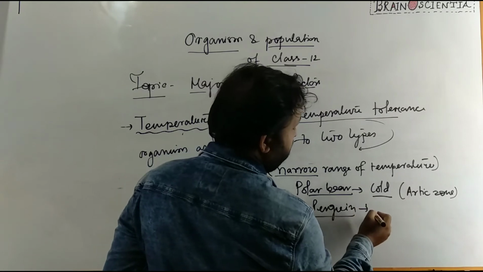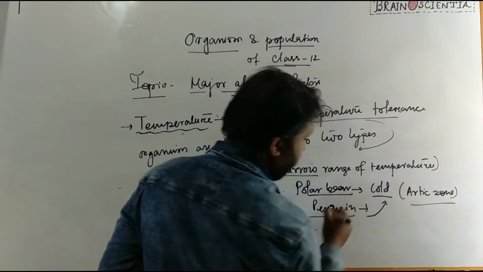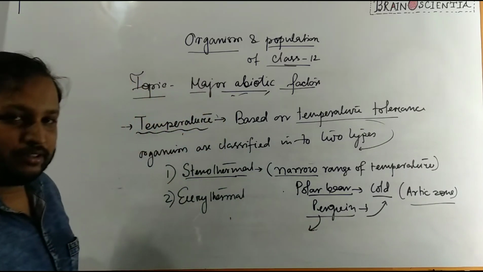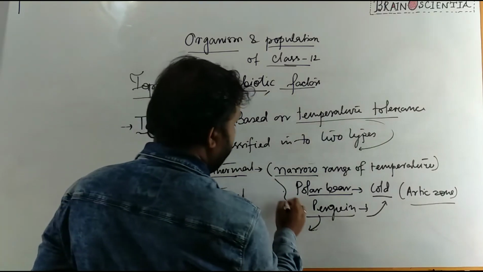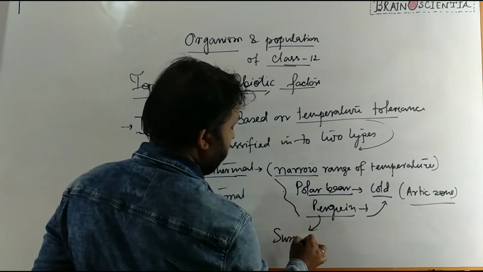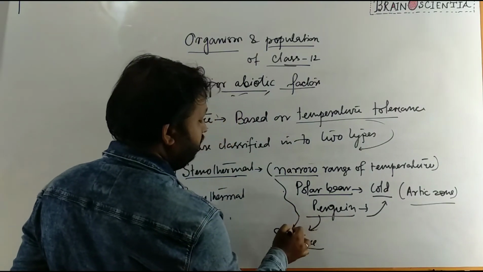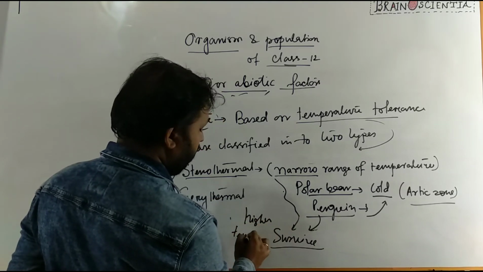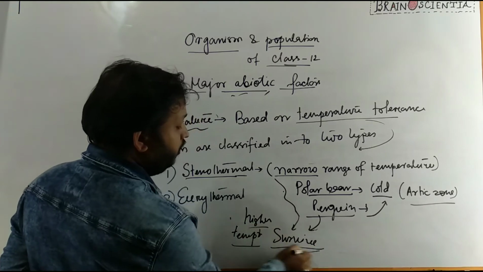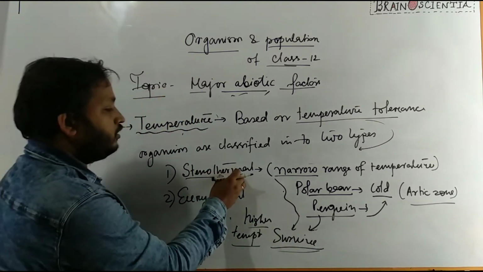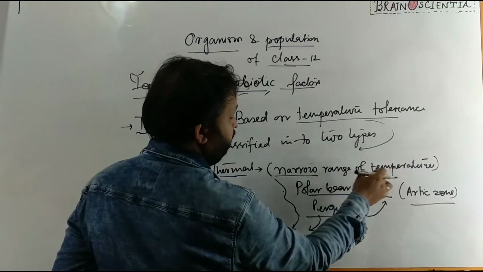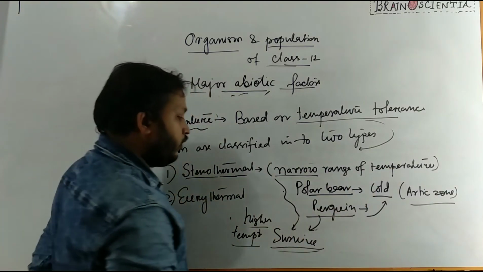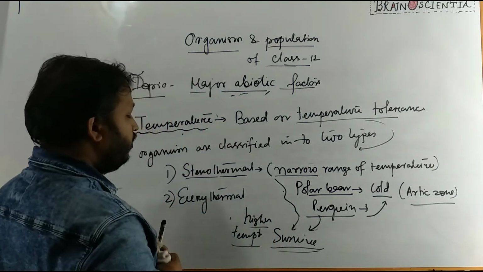They are adapted to this cold Arctic zone temperature, and if these organisms are brought to another, higher temperature zone, they will not be able to survive. That means this group of organisms survive in a narrow range of temperature. With more fluctuation in the temperature, they will not be able to accommodate or survive.